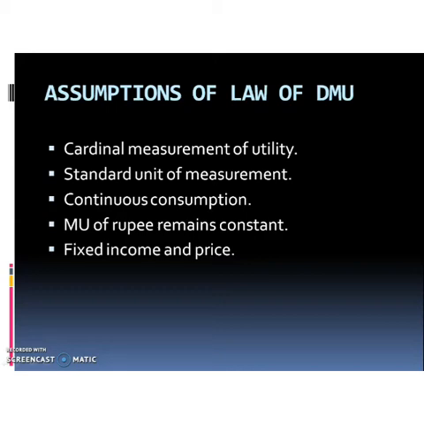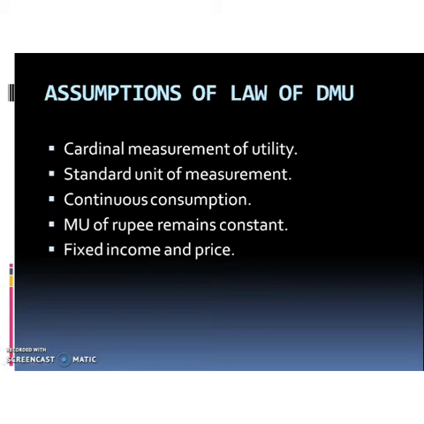Then the fourth one, MU of a rupee remains constant. What is MU of a rupee? MU of a rupee means how much satisfaction is derived from spending 1 rupee. That is the MU of a rupee. So this law assumes that the MU of a rupee remains constant.